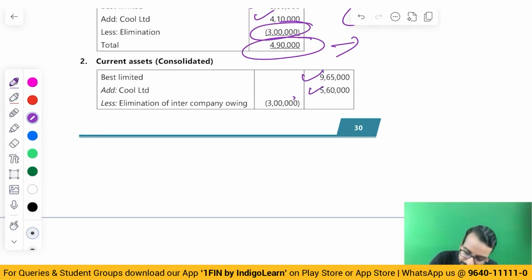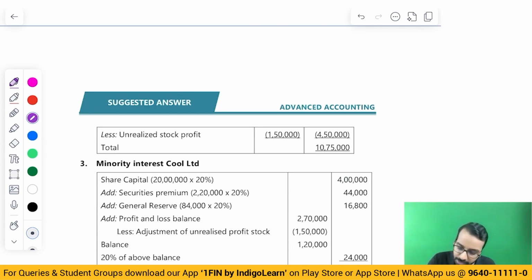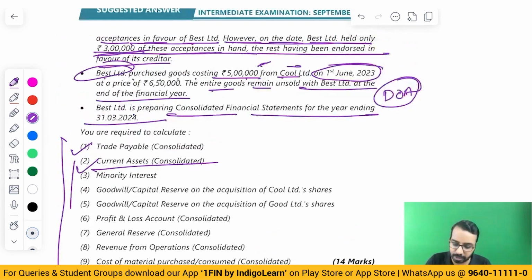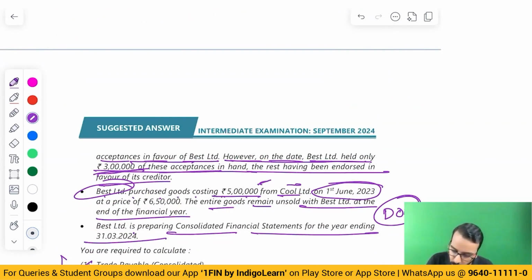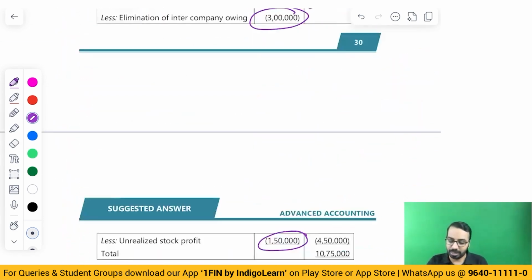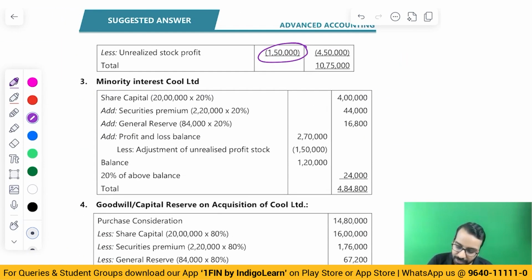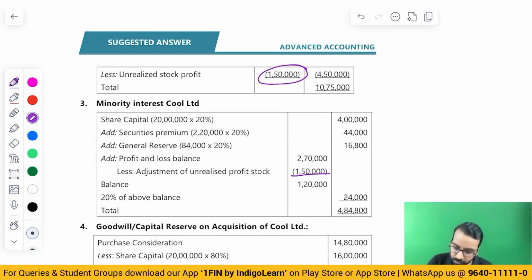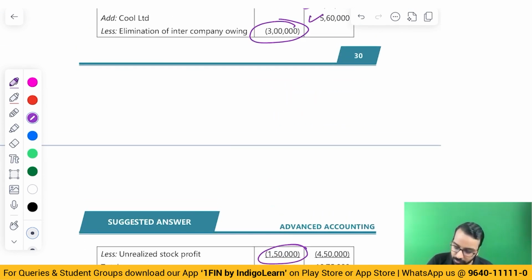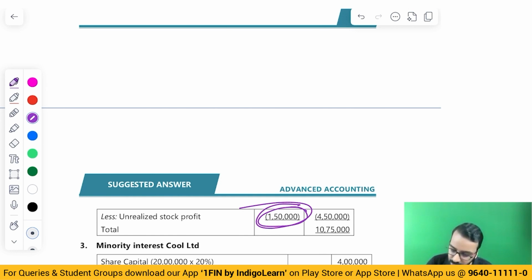Best, Cool, minus intercompany owings, minus unrealized profit. How much is unrealized profit? Goods costing 5 lakhs at 650. So unrealized profit is 1,50,000. This unrealized profit has to be eliminated. You will eliminate unrealized profit from the stock and show the net amount in consolidated.